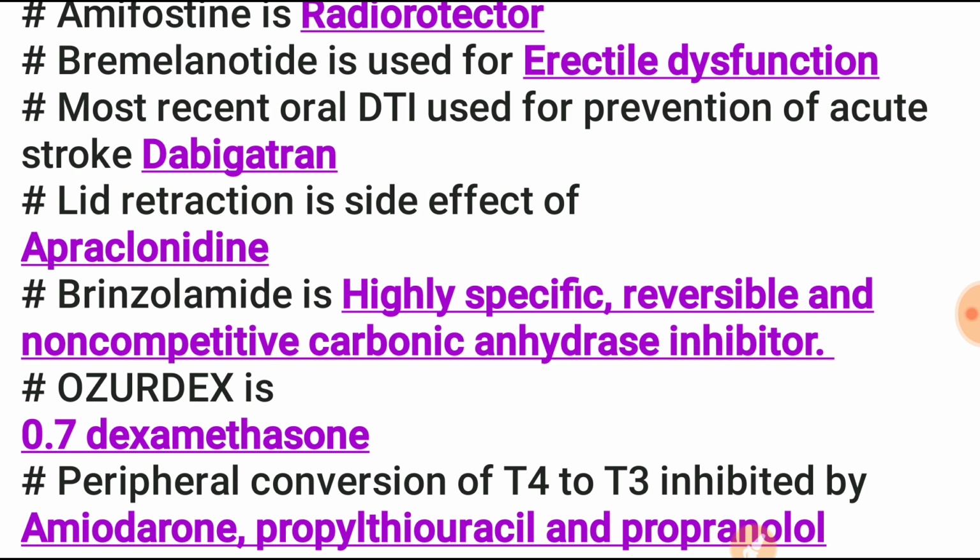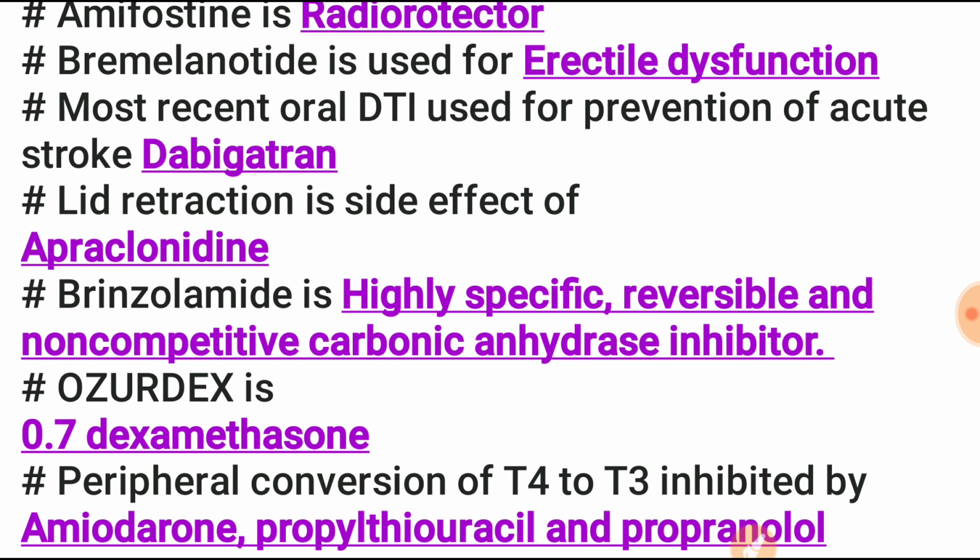It is a non-selective melanocortin receptor agonist, and some other drugs are setmelanotide, efamelanotide, modimelanotide. These are the melanocortin receptor agonists.